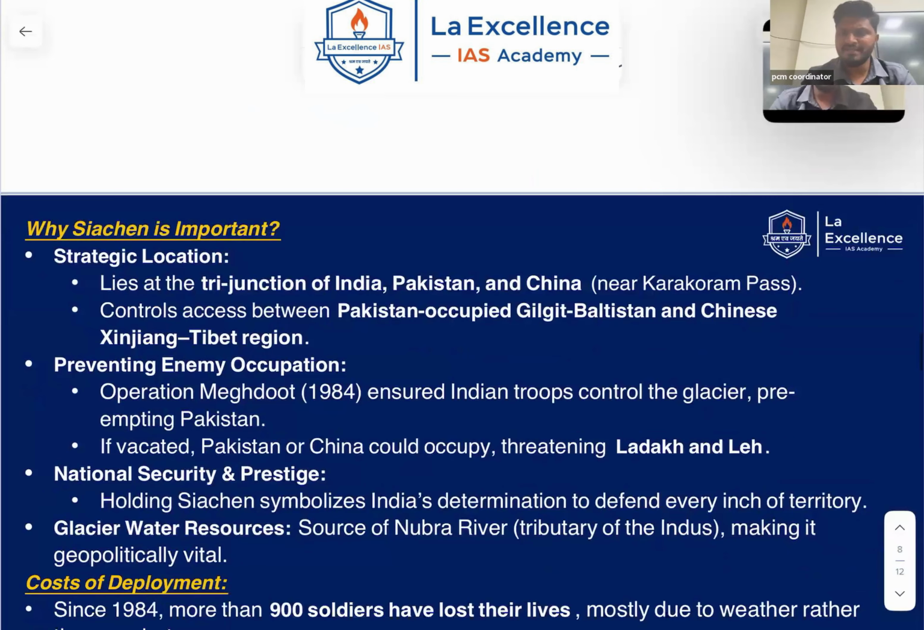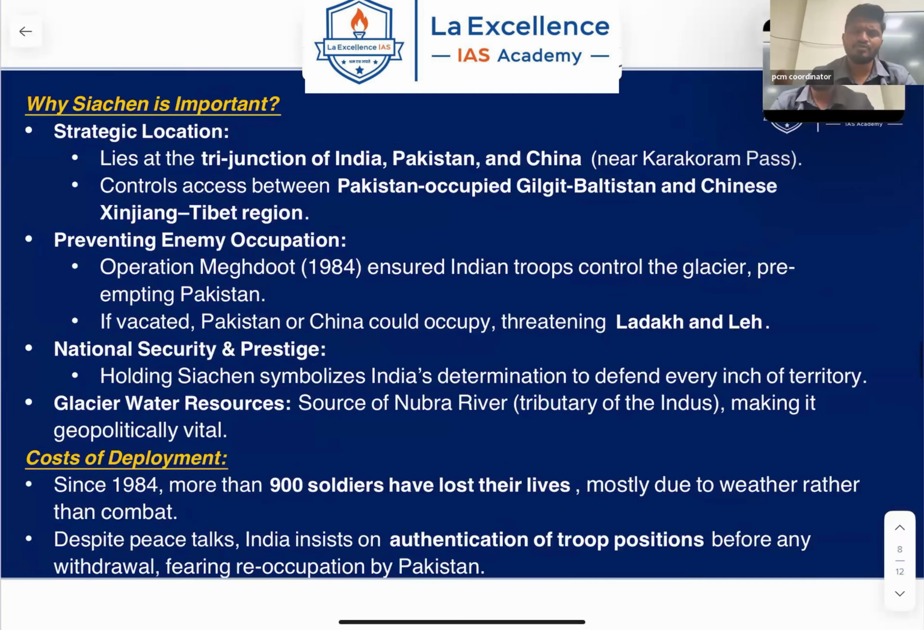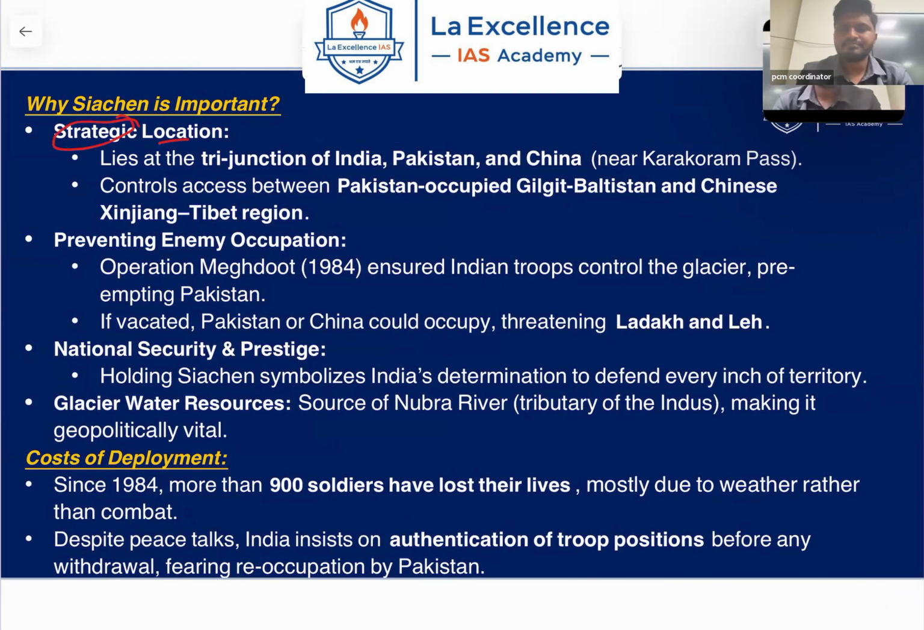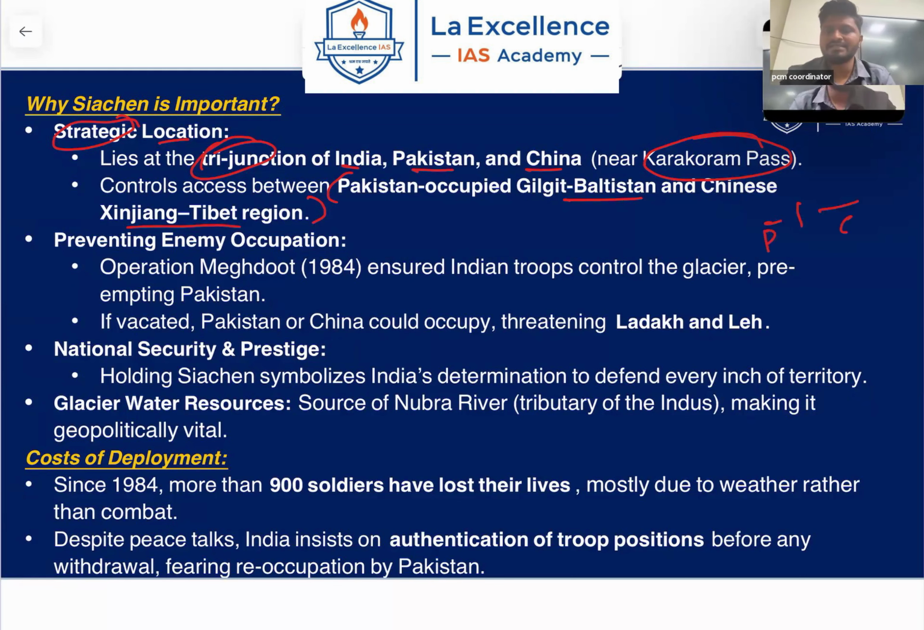Next, why is Siachen important? You can think, why are so many soldiers being wasted, so many soldiers losing lives? Why do we even care about Siachen Glacier? Why do we need it? It is very important because of its strategic location. It lies at the tri-junction of India, Pakistan and China near the Karakoram Pass. It controls access between Pakistan-occupied Gilgit-Baltistan and Chinese Xinjiang, that is the Tibet region. So we act as a barrier between Pakistan and China.